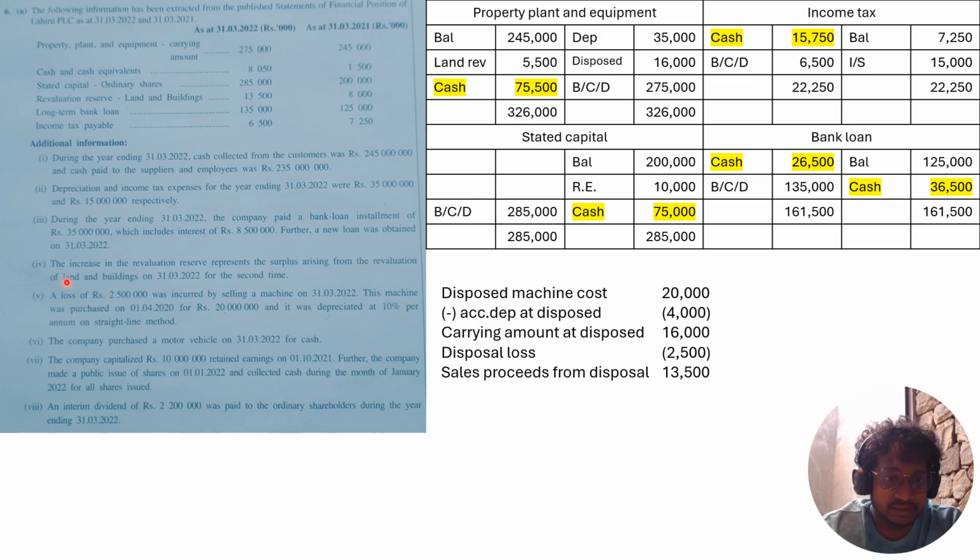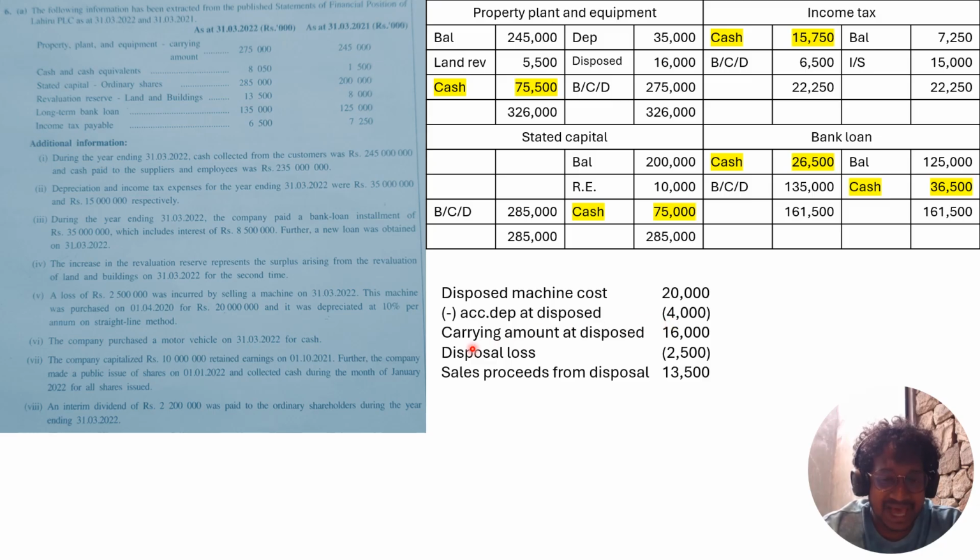And here it says the increase in the revaluation reserve represents the surplus arising from revaluation of land. So that surplus arising, the difference of the revaluation reserves, you should debit to the property, plant, and equipment, right? And then a loss of 2,500 was incurred by selling a machine on 31st March 2022. So this machine was purchased, and the cost of this machine is 20,000, and you purchased this 2 years before. So disposed machine cost is 20,000, and accumulated depreciation from purchasing date up to disposed date is 4,000.